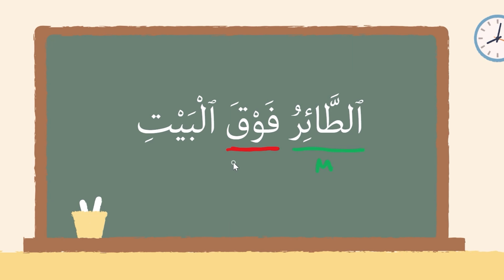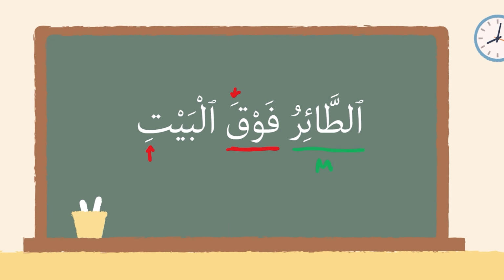Fawqa, above. And again, it's one of the mansubat, so it has a fatha here. No al at the beginning, no tanween at the end. And that's because the dharf forms an idafa fragment, so the word after becomes the mudaf ilayhi, which is why the word after is in a state of jar.